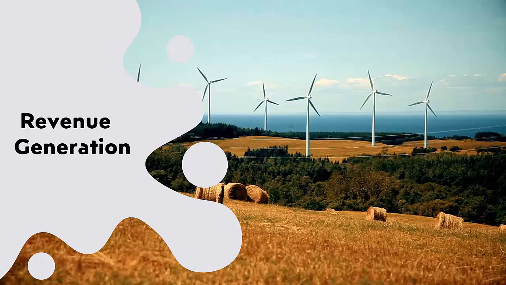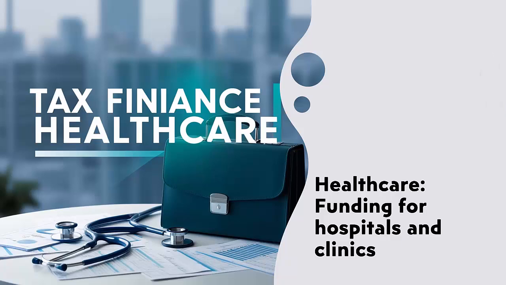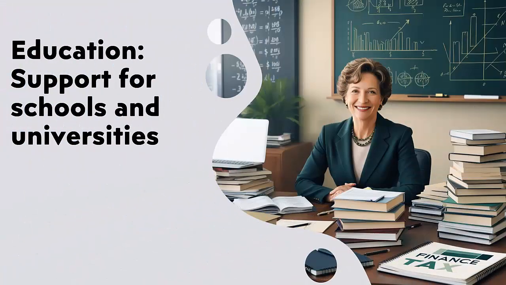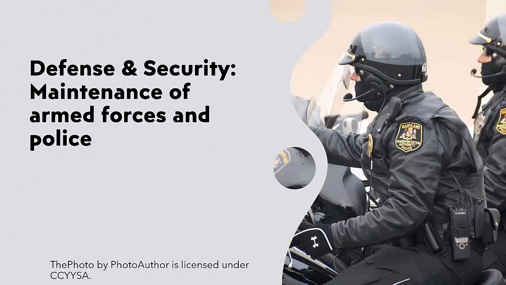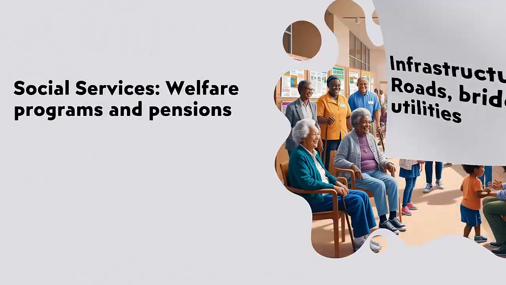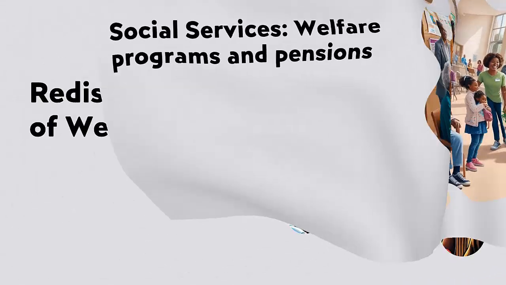This revenue is used to fund essential public services and infrastructure projects, including healthcare, funding for public hospitals, clinics, and health programs; education, support for public schools, universities, and educational initiatives; defense and security, maintenance of armed forces, police, and emergency services; public infrastructure, construction and maintenance of roads, bridges, public transport, and utilities; social services, support for welfare programs, unemployment benefits, and pensions.